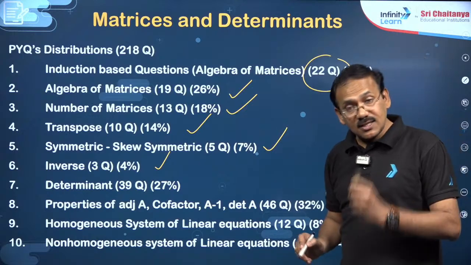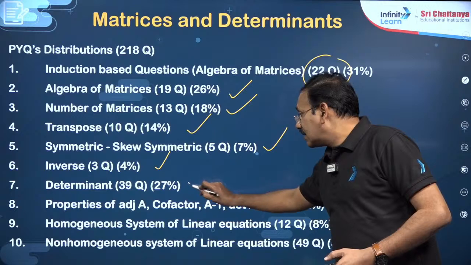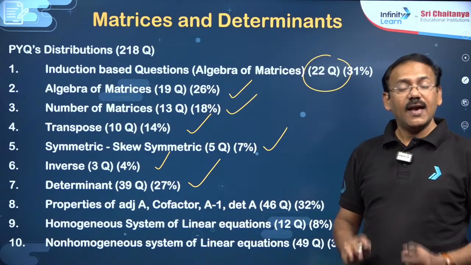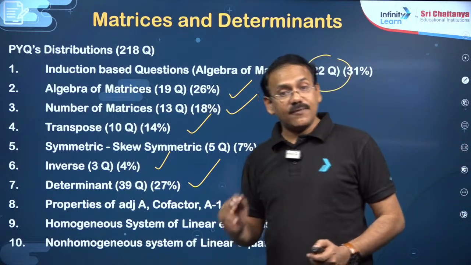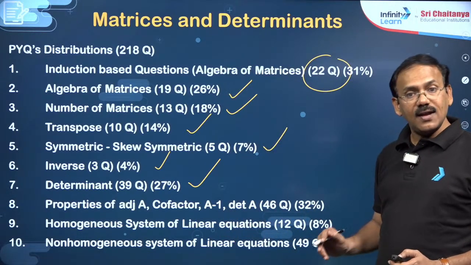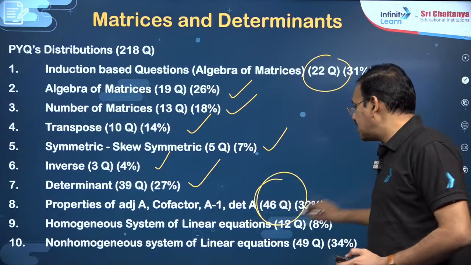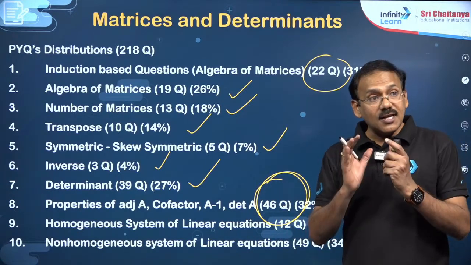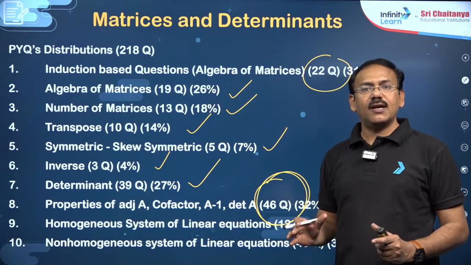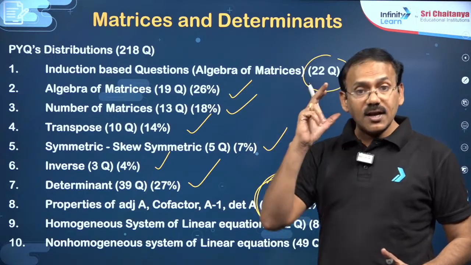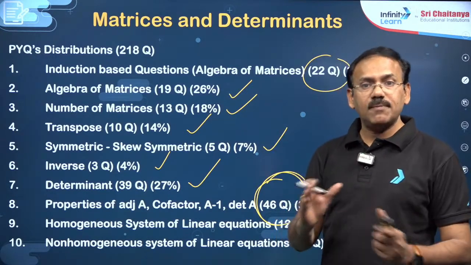Then in determinants, exclusive determinant related questions are 39. Then adjoint A, properties of adjoint A, det A and A inverse properties and all these things together make 46 questions, dear students. 46 questions means this is definitely a very important area in this chapter. That means you need to take much time for practicing properties of determinants, properties of adjoint, properties of inverse and all these things.